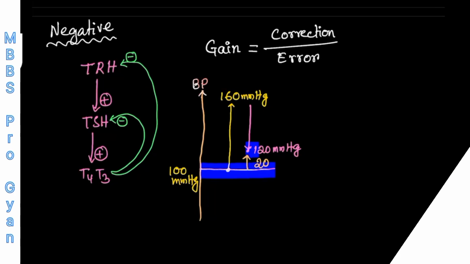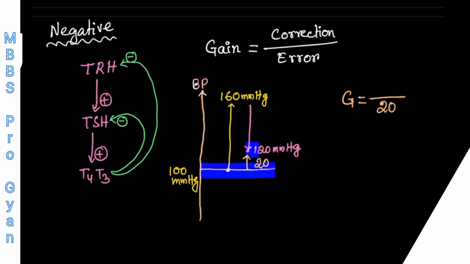So it was supposed to be 100, but the baroreceptor has reduced it to 120 millimeter of mercury. So error or disturbance is still remaining, and that is 20 millimeter of mercury. So if I want to calculate the gain from here, G will be equal to correction upon error. The error we have detected, that is 20.